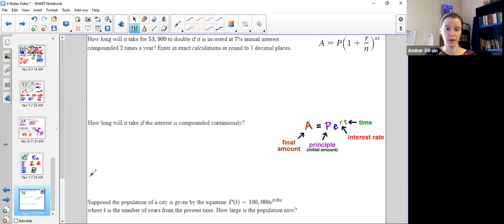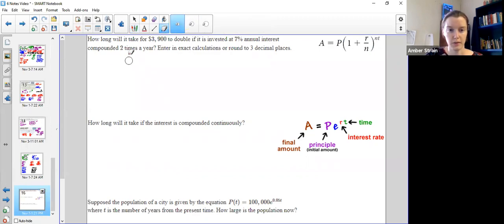All right, just a couple of word problems. Now remember, when we started this section out, we said the main place in real life we see exponents are in banking stuff. So we're going to switch back to that banking stuff and see that same kind of problem like we did way back in the first section 200 years ago, right? What if it was the time that we didn't know? What if the exponent was the mystery? All right, so same equation right here. They give us 3,900 that they want to put in as the principal. Okay.